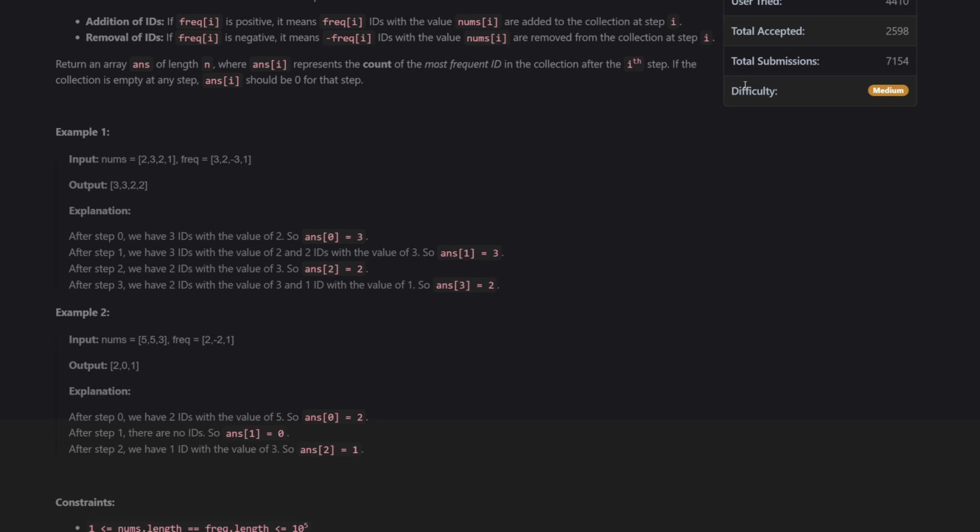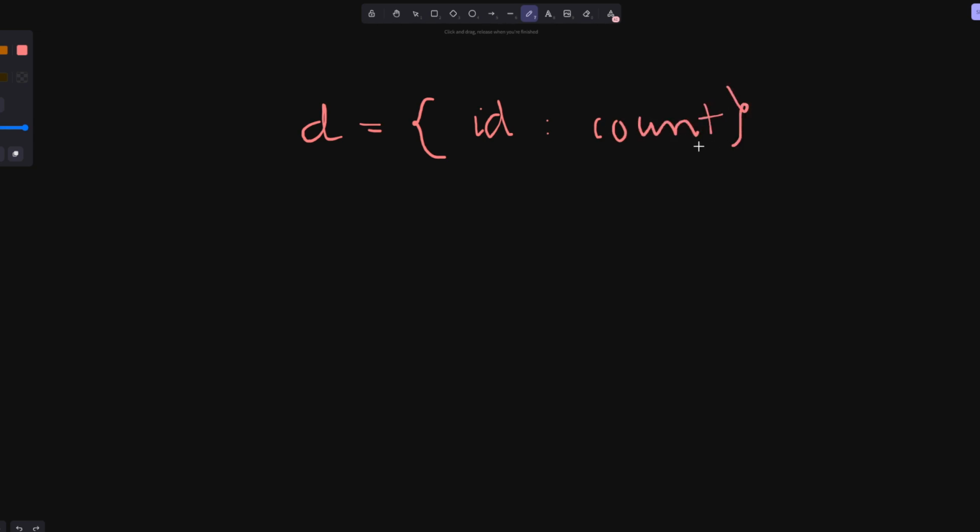I think this problem is actually kind of straightforward. What you have to do is keep track of a dictionary of counting, which is pretty simple: you have the ID and the count. But every time we update an ID, we change the count.